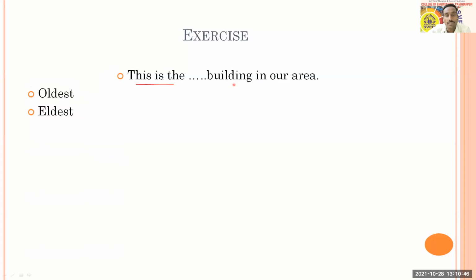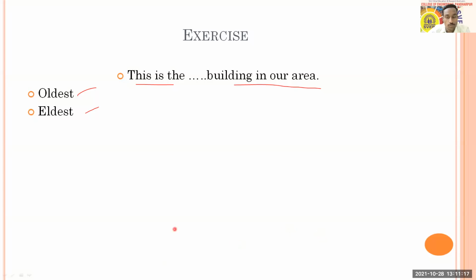This is the dash building in our area. Oldest building or eldest building? Yes, Meenakshi, Vaishnavi, Sanjana, Amrita, Shefali, Chaitali, Sakshi, Sumed, Omkar, Aditya, Lakshman, Omkar, again Ashwini, and everybody. In fact, maybe Sakshi is there. Everybody is here. I cannot take names of all people here, but I can see that all you people are now getting it, and this is right.